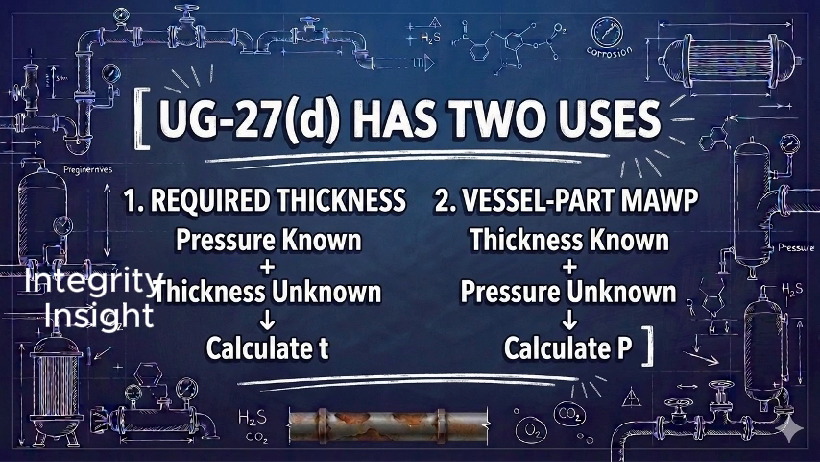Just as with UG-27, paragraph C, item 1, UG-27, paragraph D can be used for two purposes. First, it can be used to calculate the required thickness. When pressure is known and thickness is unknown, calculate T. Second, it can be rearranged to calculate vessel part MAWP. When thickness is known and pressure is unknown, calculate P. This is the typical API 510 in-service MAWP calculation.